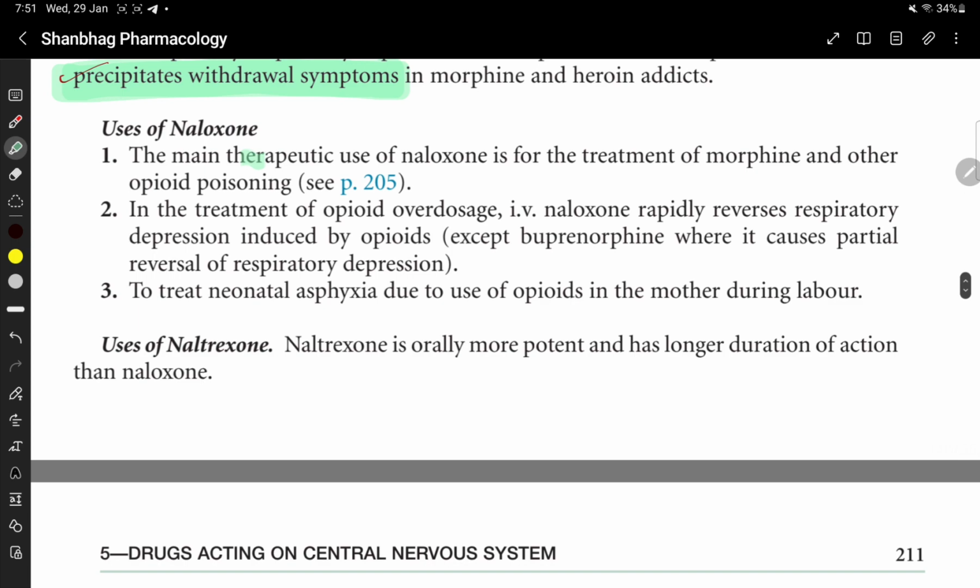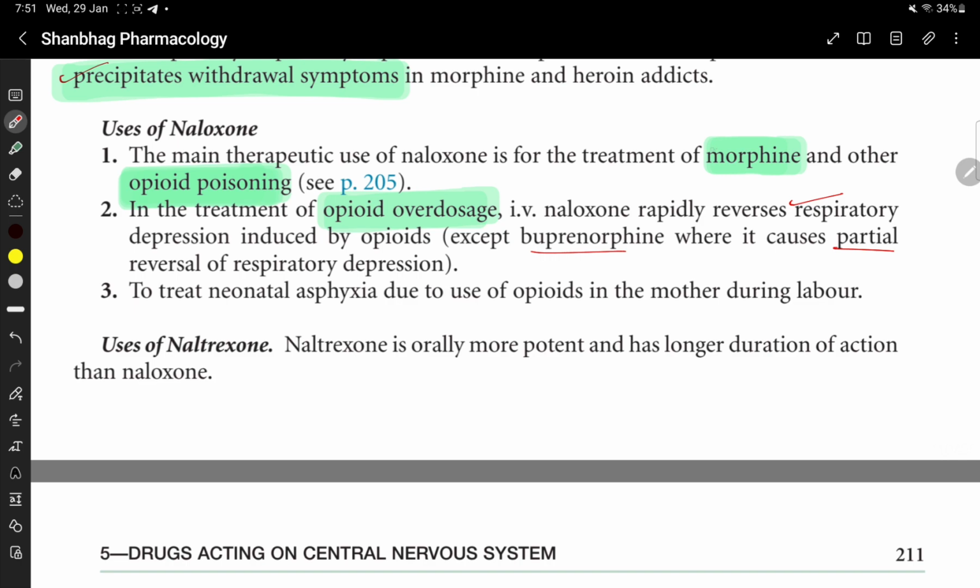Uses of naloxone. The main therapeutic use of naloxone is for the treatment of morphine and other opioid poisoning. Okay, treatment of morphine poisoning and other opioid poisoning. In the treatment of opioid overdose, naloxone rapidly reverses the respiratory depression induced by opioids, except buprenorphine, where it causes partial reversal of the respiratory depression.